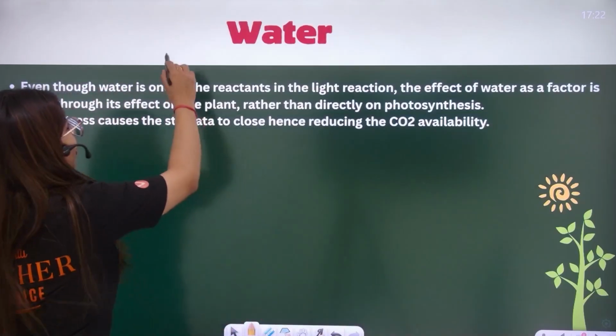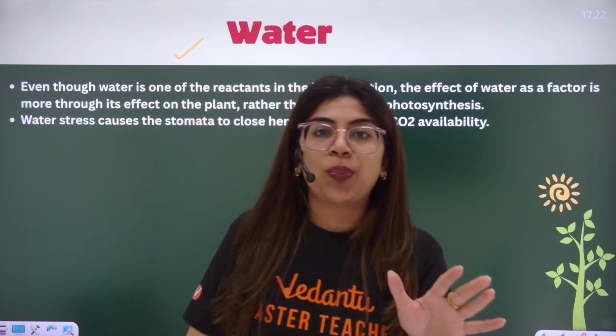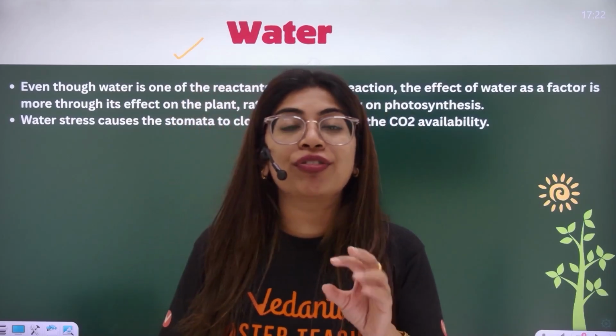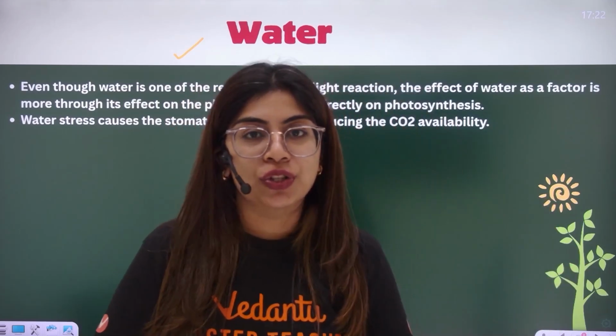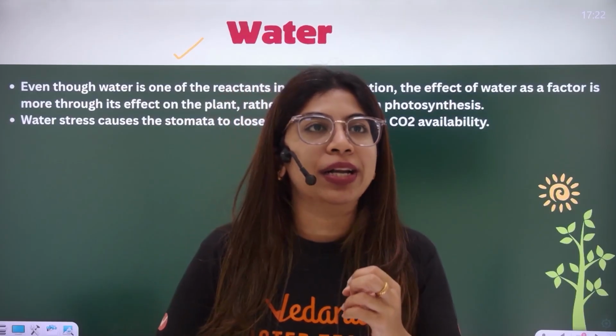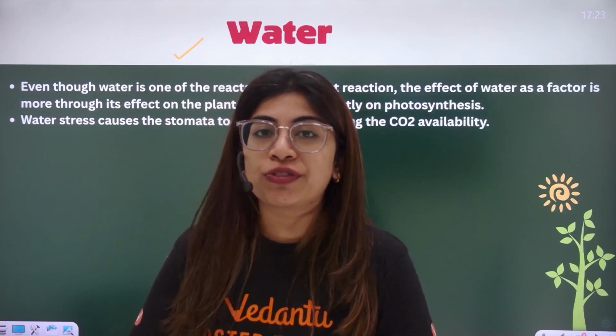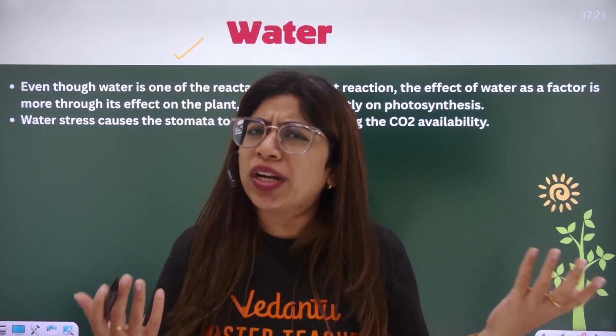Moving ahead, everyone, the last factor is water. They say that it is that factor which kind of indirectly affects photosynthesis. But of the water that I am giving to the plant in the root, very less quantity, less than 2% of that water is being used for photosynthesis. Rest water is going where?